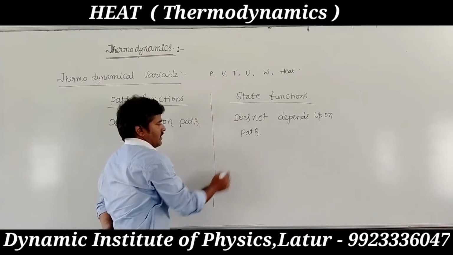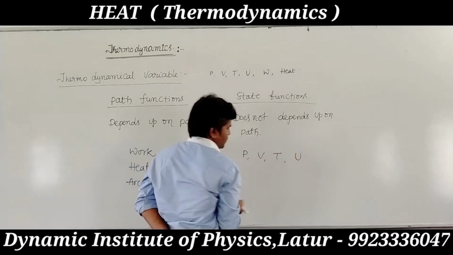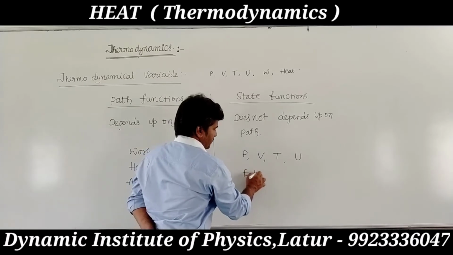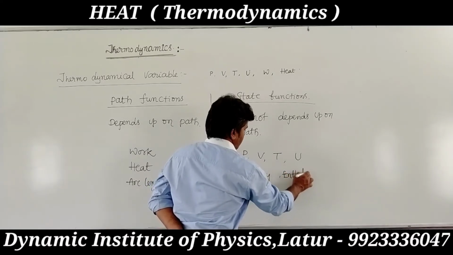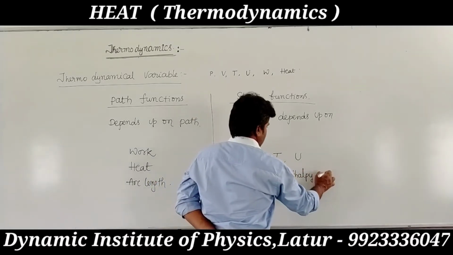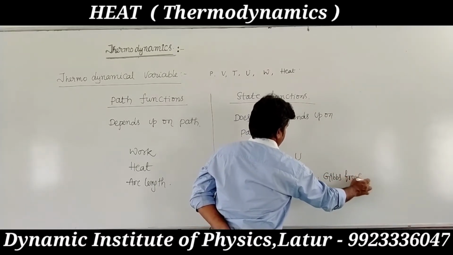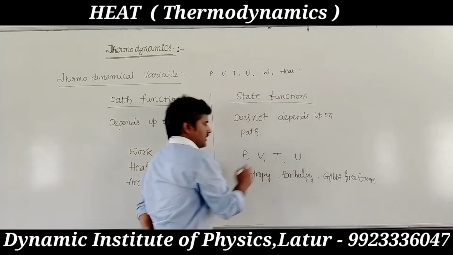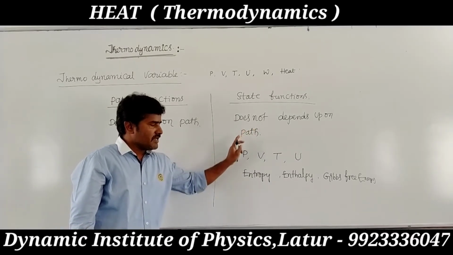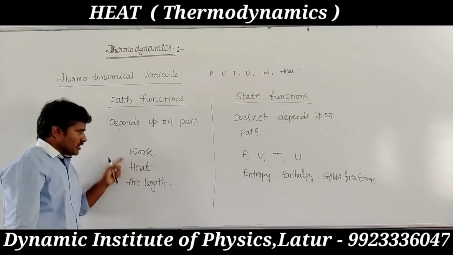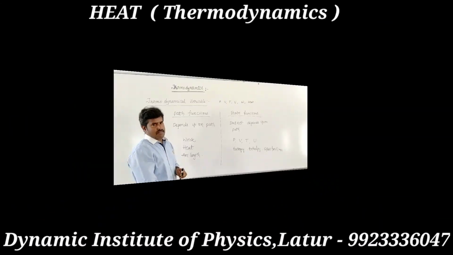State functions are pressure, volume, temperature, internal energy, entropy, enthalpy, and Gibbs free energy. State functions do not depend upon path, and path functions depend upon path. Work, heat, and arc length are the path functions.